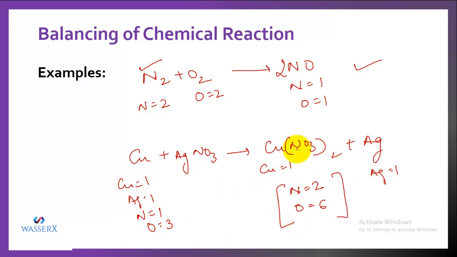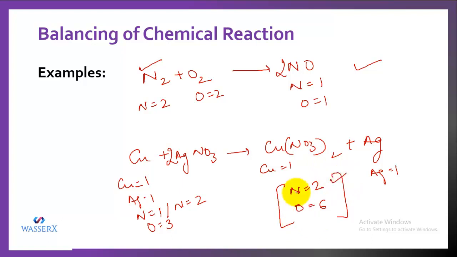How can we balance nitrogen? It is 2 on this side and 1 on this side. So obviously we'll try to put 2 on this side. Now let's see whether nitrogen is balanced or not. Nitrogen has become 2 and on this side also the nitrogen is 2. So nitrogen is balanced now.